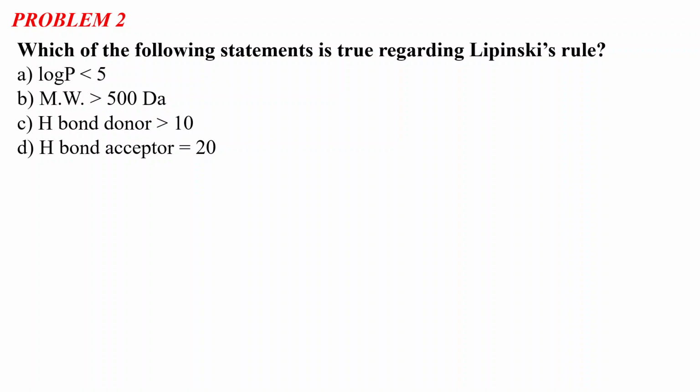So it is related to Lipinski's rule, and this rule is very important in drug discovery. For a compound to show drug-likeness or drug-like property, this Lipinski rule has to be followed. Okay. So let's see the correct answer first, and then we will discuss what Lipinski's rule is, what these terms are, and what it is all about. The correct answer, the true statement regarding Lipinski's rule, is option A, log P value less than 5.